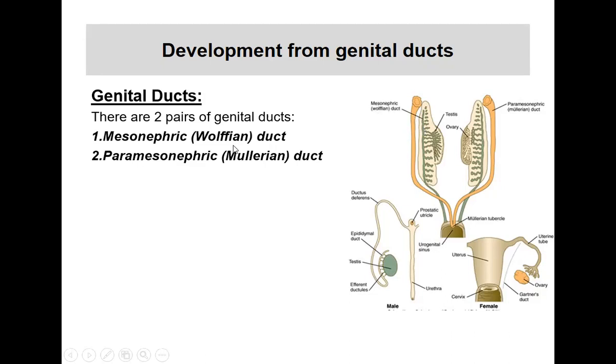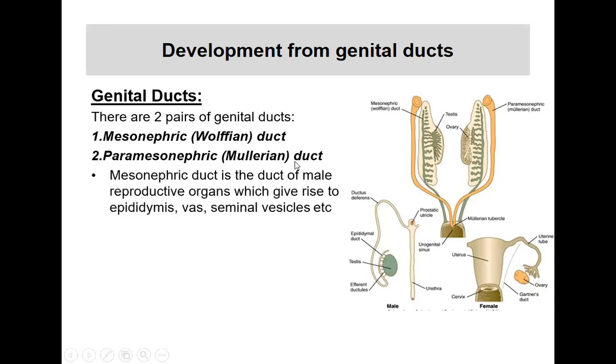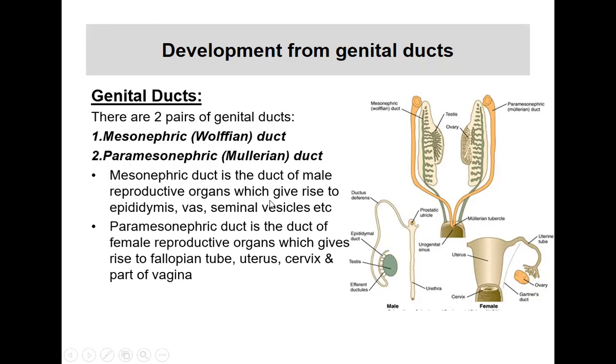Mesonephric duct is also called the Wolffian duct. And paramesonephric duct is also called the Mullerian duct. The mesonephric duct is the duct of the male reproductive organs, which give rise to the epididymis, vas deferens, seminal vesicles, and so on. So the mesonephric duct is the male duct which gives rise to the male reproductive organs. In contrast, the paramesonephric duct is the duct of the female reproductive organs, which give rise to the development of the fallopian tubes, uterus, cervix, as well as part of the vagina.